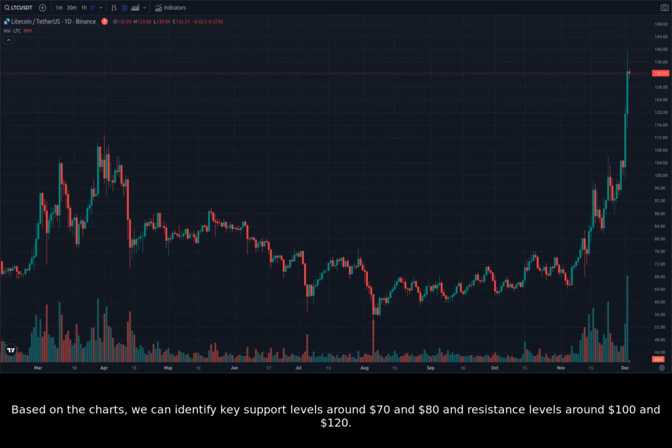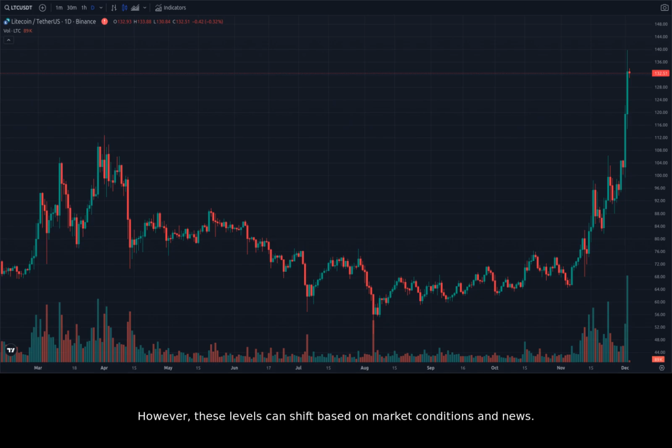Based on the charts, we can identify key support levels around $70 and $80 and resistance levels around $100 and $120. However, these levels can shift based on market conditions and news.